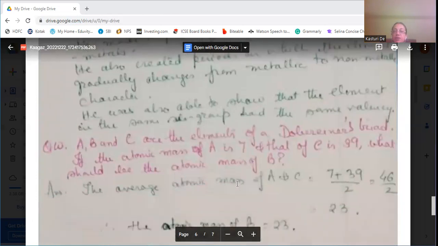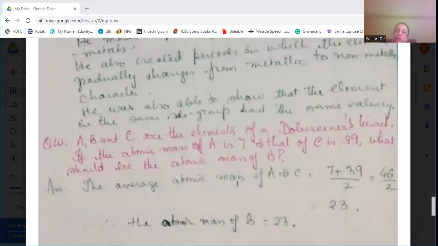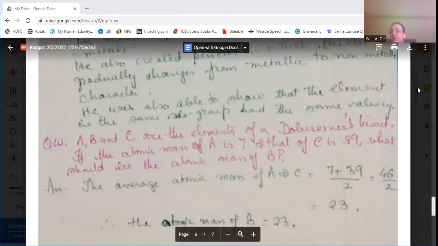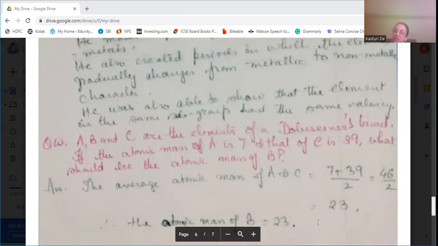Now, next question is A, B, and C are the elements of Dobereiner's triad. If the atomic mass of A is 7 and C is 39, what should be the atomic mass of B? So the average atomic mass of A and C is 7 plus 39 by 2, that's 46 by 2. So the atomic mass of B will be 23.